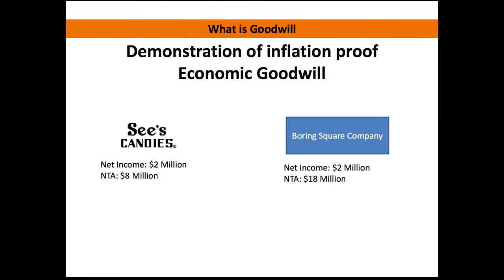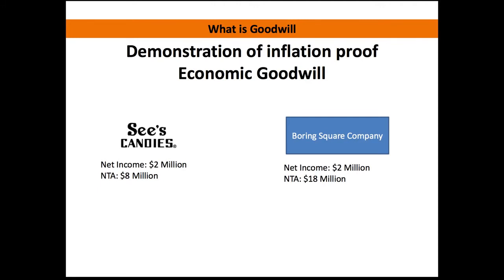So what he does is he compares See's Candy to a boring square company, is what we're going to call it. Okay? And he says that the net income on See's Candy when he originally bought it back in the early 1970s was $2 million. Now, his net tangible assets for See's Candy was $8 million. So you can see that his return on the net tangible assets was 25%.